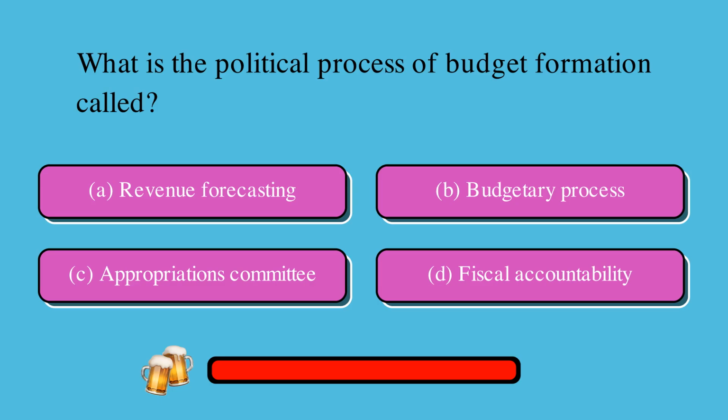What is the political process of budget formation called? Is it A, revenue forecasting, B, budgetary process, C, appropriations committee, or D, fiscal accountability? The correct answer is B, budgetary process.